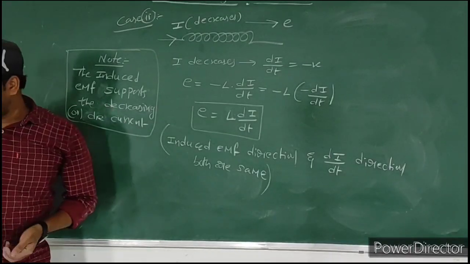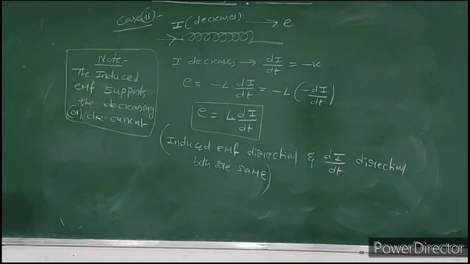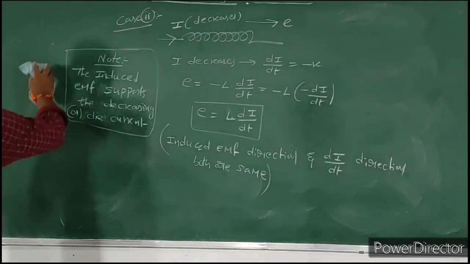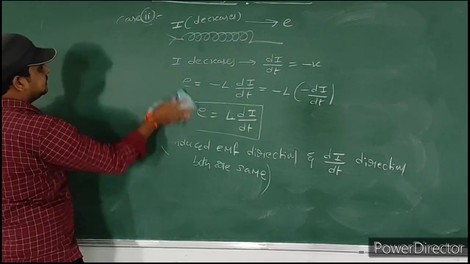So now we will discuss case 3. Please note down this. Now we will discuss case 3.